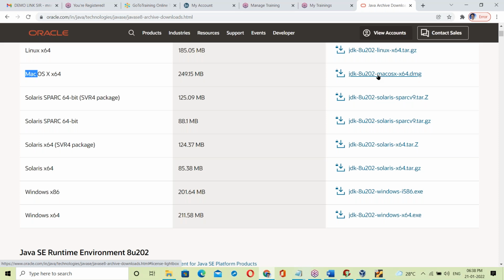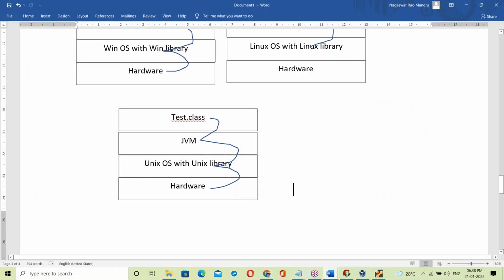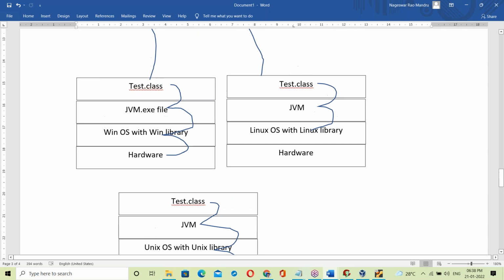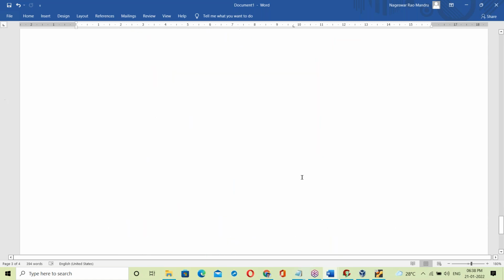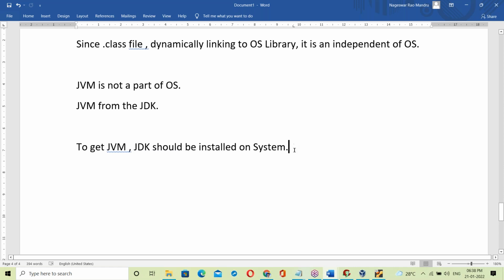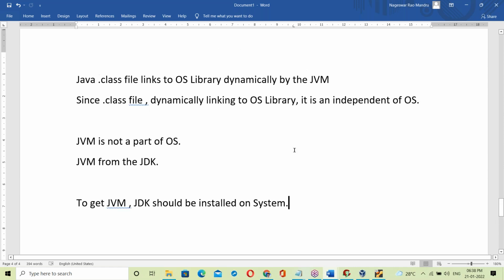The same JDK cannot be installed on different operating systems. JDK is also OS dependent. Since JVM is OS dependent, JDK is also OS dependent. That's it. So that's the reason Java is a platform independent language. Let's see how Java was made platform independent. The reason behind this is like this.